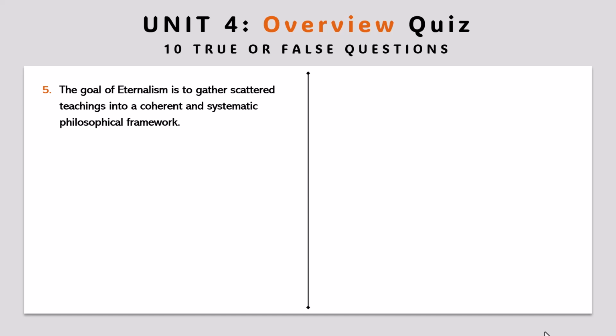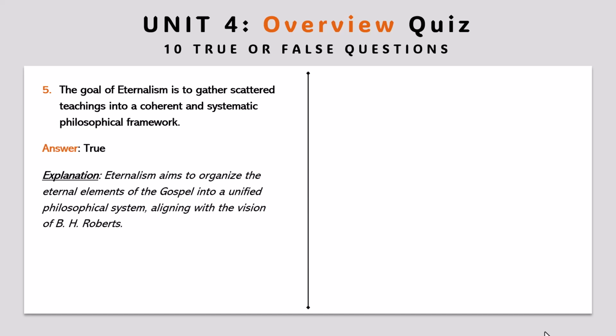Question 5. The goal of eternalism is to gather scattered teachings into a coherent and systematic philosophical framework. Answer: true. Explanation: eternalism aims to organize the eternal elements of the gospel into a unified philosophical system, aligning with the vision of B.H. Roberts.